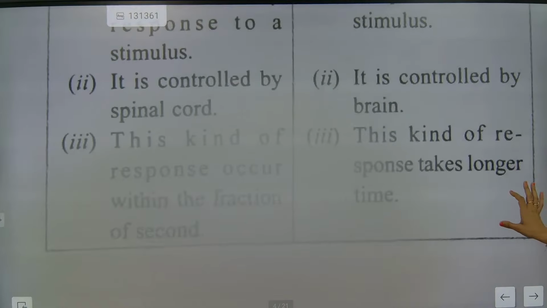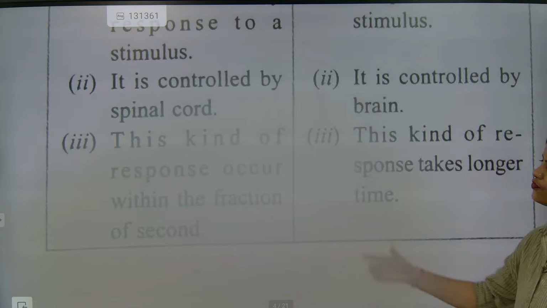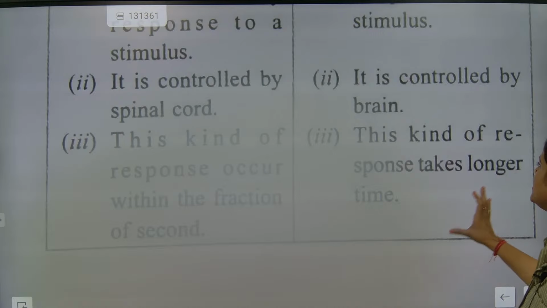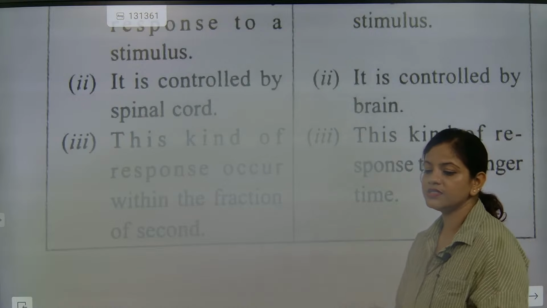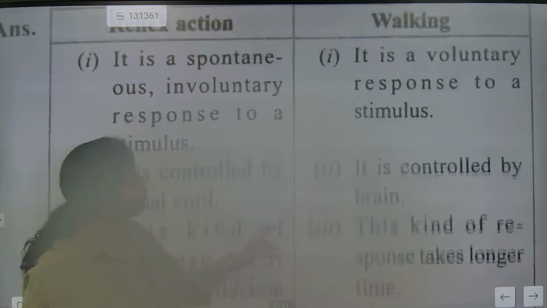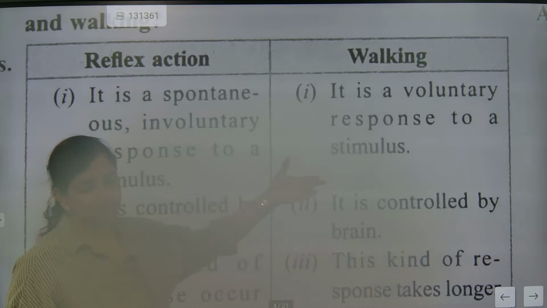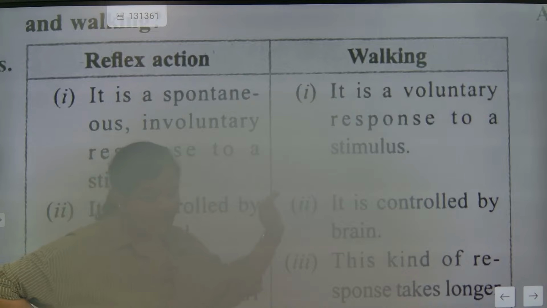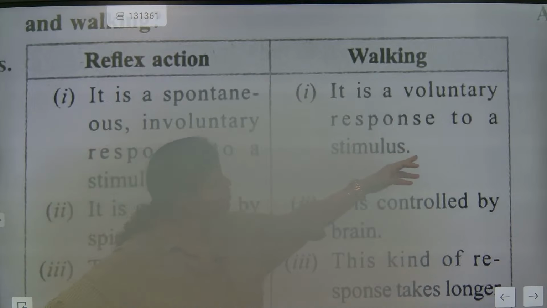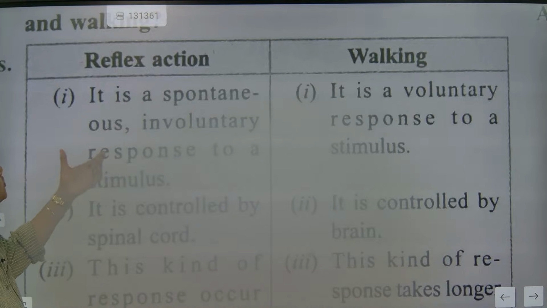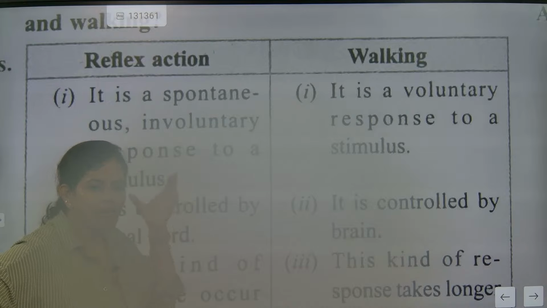Reflex action is controlled by the spinal cord, not by the brain, and this kind of response occurs within a fraction of a second. Walking is a controlled one, where the response is based on the stimulus and takes time. It is a voluntary response to a stimulus, whereas reflex action is a spontaneous involuntary response to a stimulus.